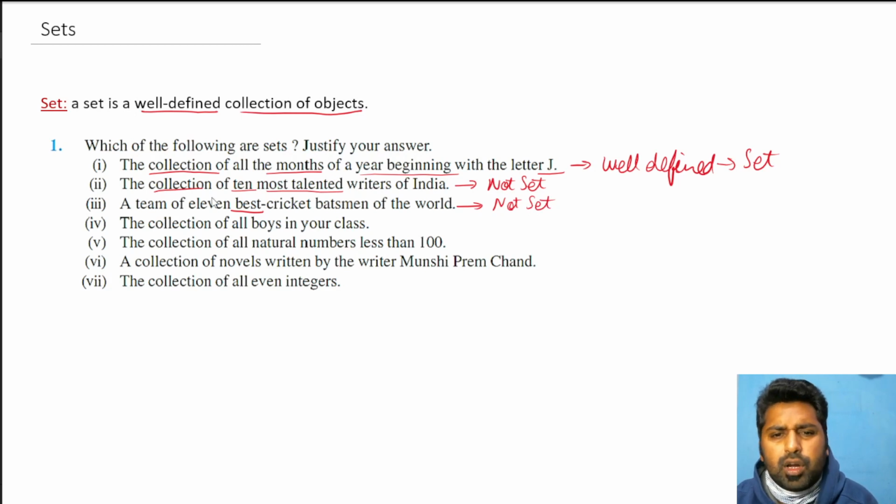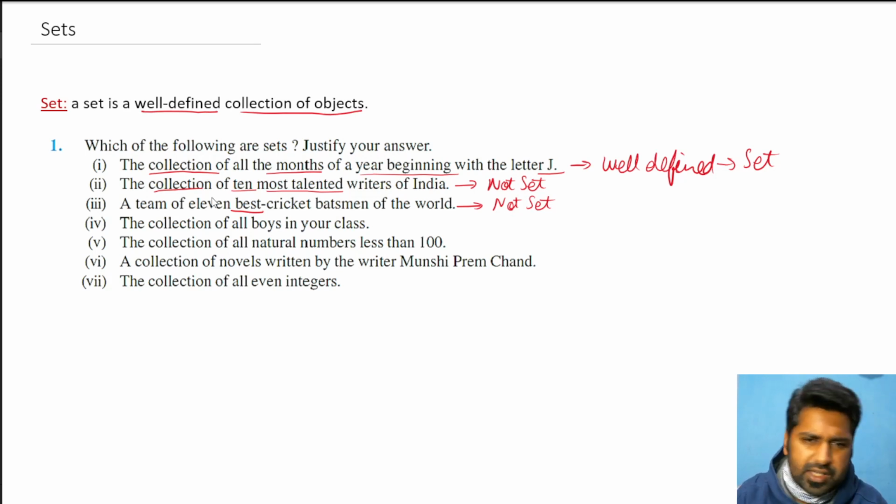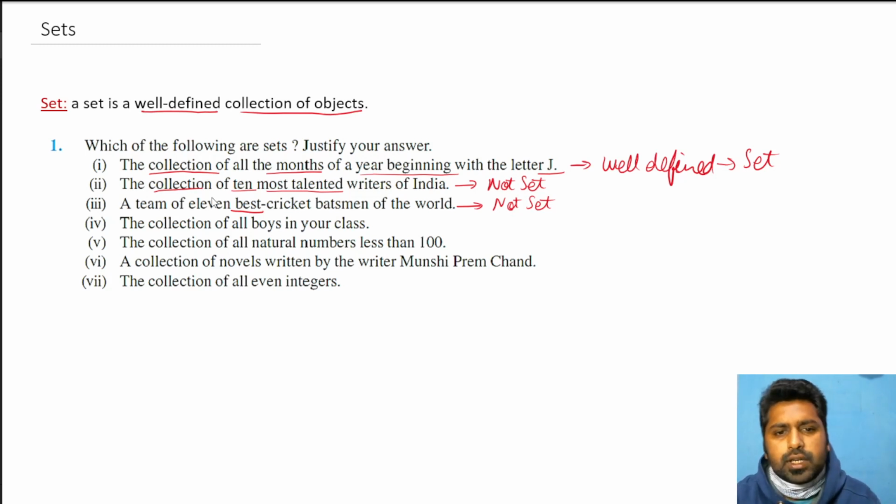The collection of all boys in your class. Suppose there is a class and all the boys are there. It won't matter if I am doing the collection of all the boys or somebody else is saying who the boys in the class are, because the class is fixed, so the boys in it will also be fixed. So the collection of the boys is clearly well defined.